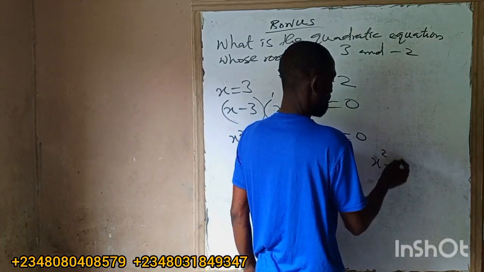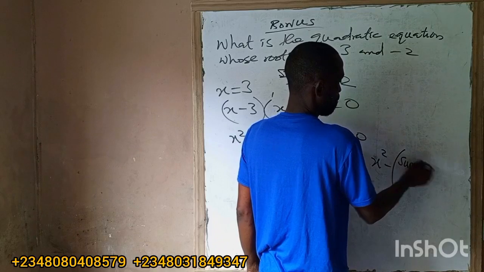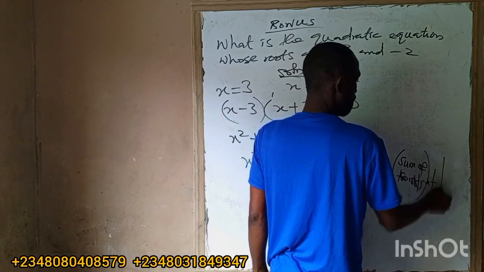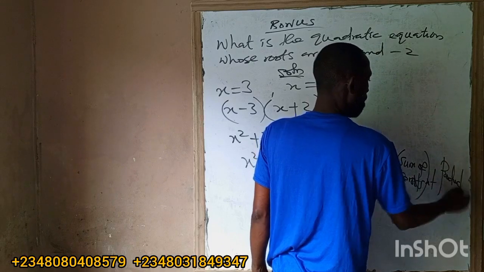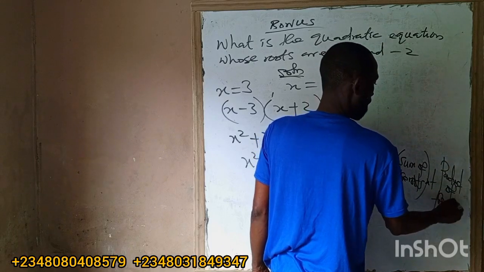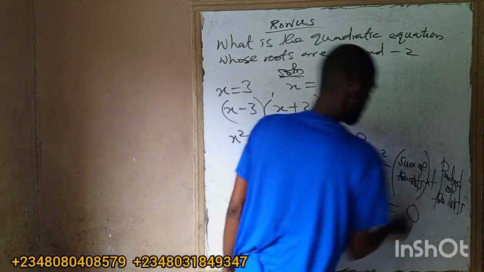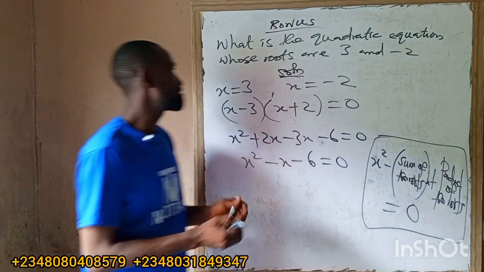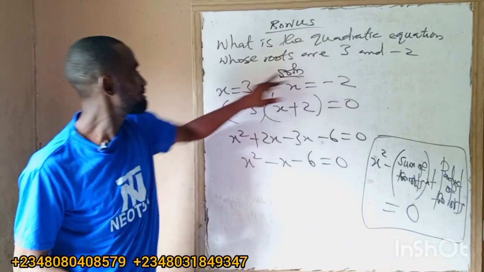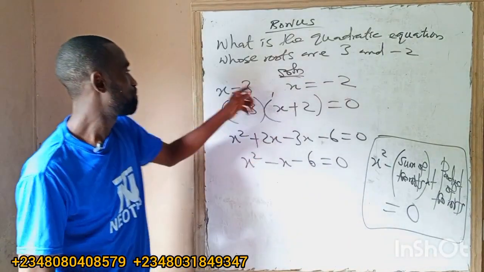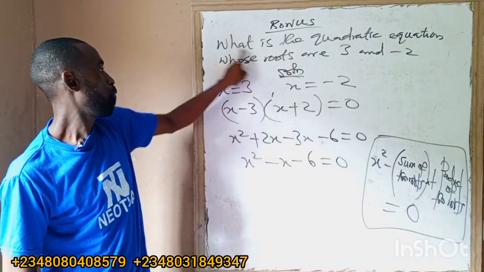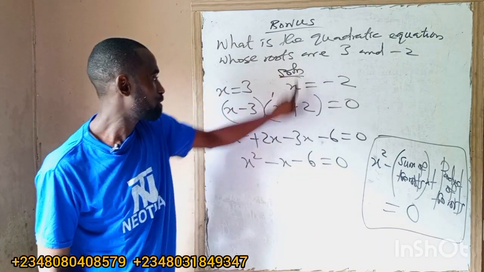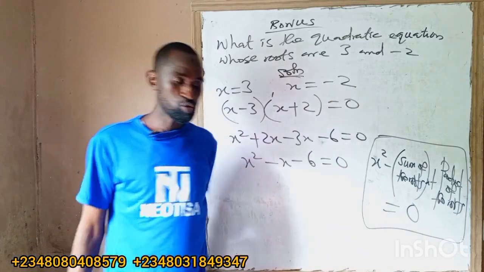x squared minus the sum of the roots, bracket x, plus the product of the roots, equals 0. This is the general formula. But I prefer using this. Just make one x this, the other x this. Then you bring this one here. It was plus here; when it comes here, it becomes minus. When it comes here, it becomes plus. Then it goes to 0 and open the bracket.